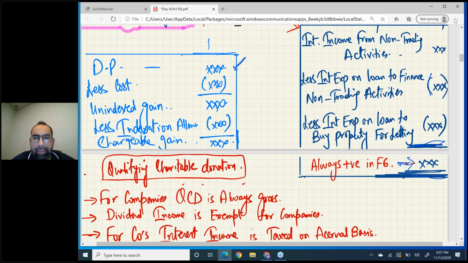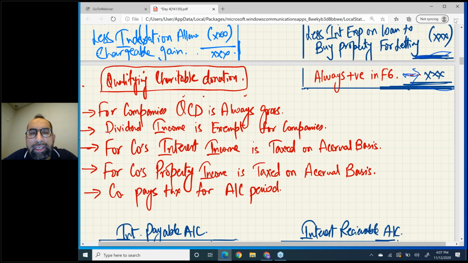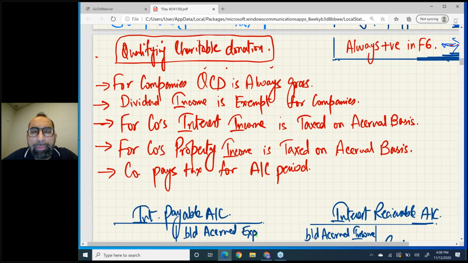Now read the red pen. For companies, QCD is always gross. Hope you remember the gift aid donation topic in individuals. In individuals, gift aid donations are paid net, and you have to gross it up, divide by 80 times 100. But in companies, QCD are already gross. They are already ready-made gross. You don't have to do anything.